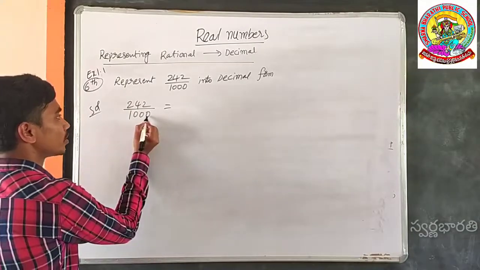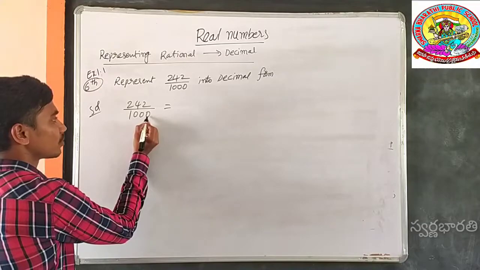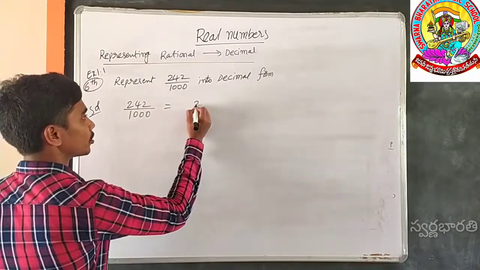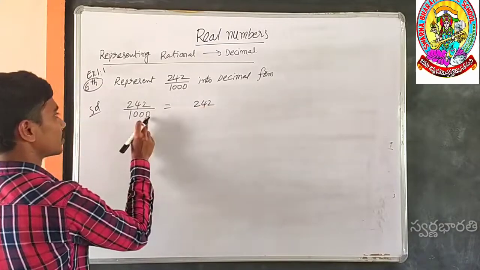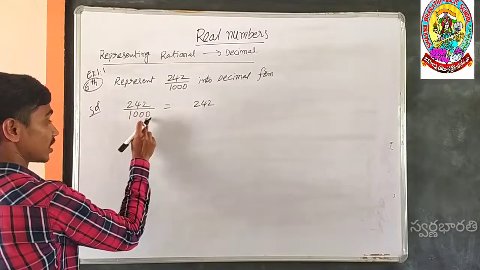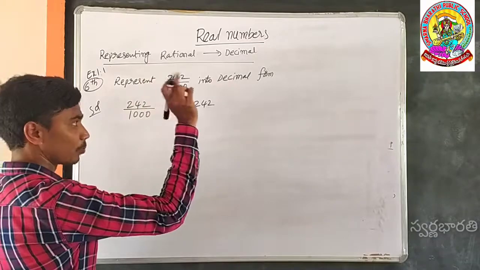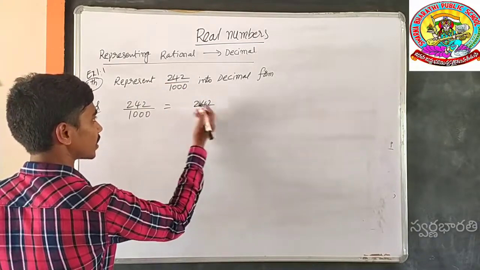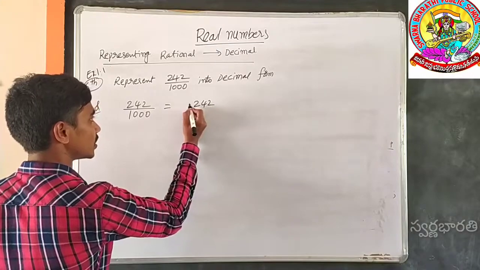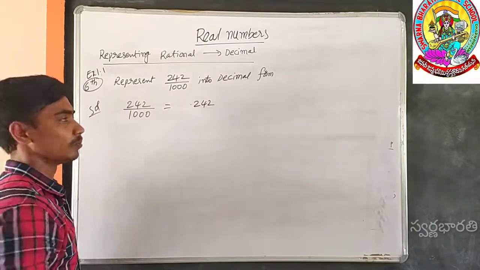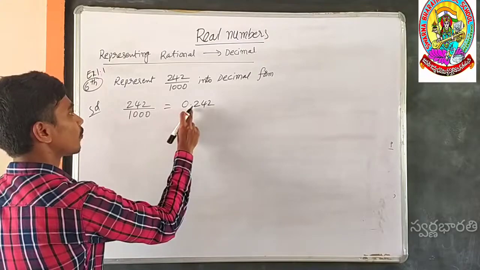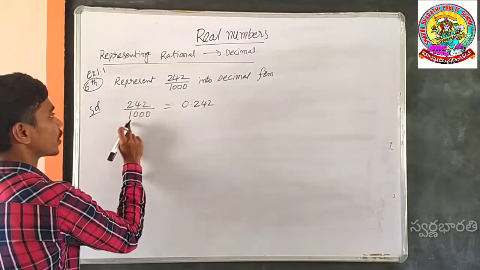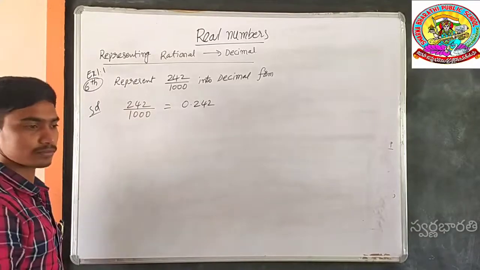By simply counting the zeros in the denominator. How many zeros in the denominator? 1, 2, 3. 3 zeros. So write the numerator, and since 1000 consists of 3 zeros, place the decimal point by counting 3 places from the right side to the left side. 1, 2, 3. 0.242 is the decimal form of 242 by 1000.